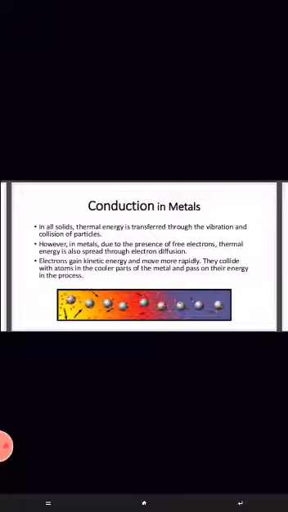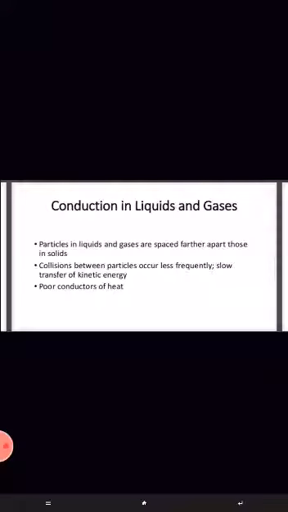Conduction in metals. In all solids, thermal energy is transferred through the vibration and collision of particles. However, in metals, due to the presence of free electrons, thermal energy is also transferred through electron diffusion. Electrons gain kinetic energy and move more rapidly. They collide with atoms in the cooler parts of the metal and pass on their energy in the process.